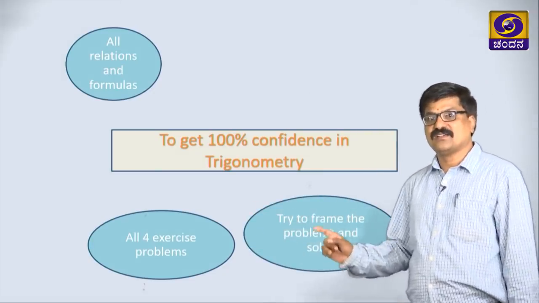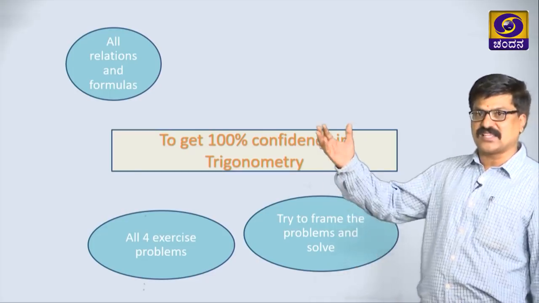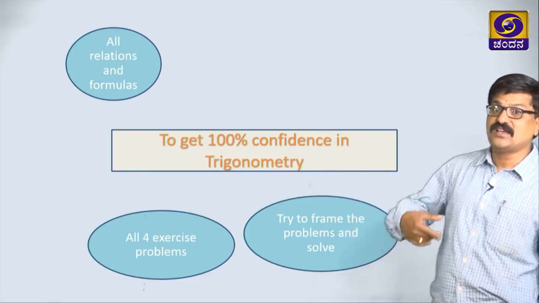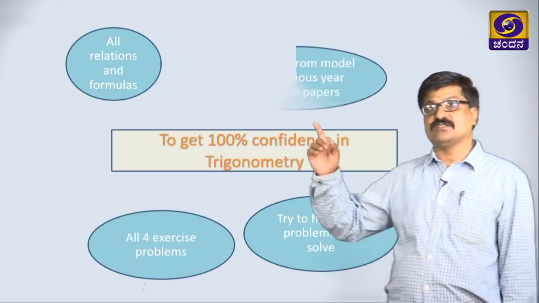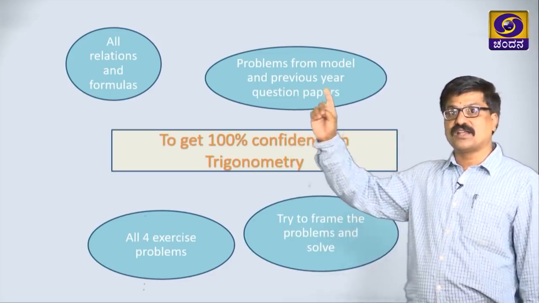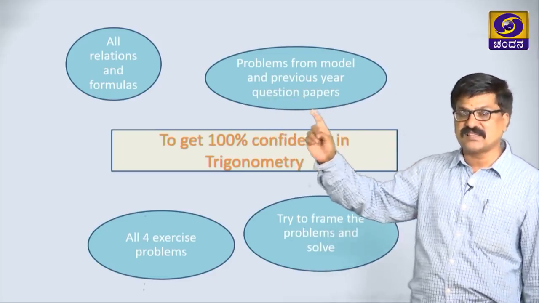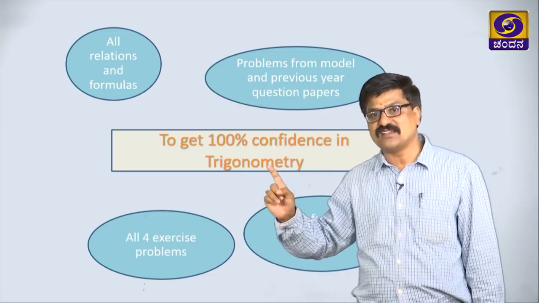One more is, try to frame the problems and solve. I just gave one or two examples. In that way you try framing problems and solve yourself. This is very important, my dear students. If you are solving problems from model papers and previous year question papers, you are getting confidence in the trigonometry chapter.